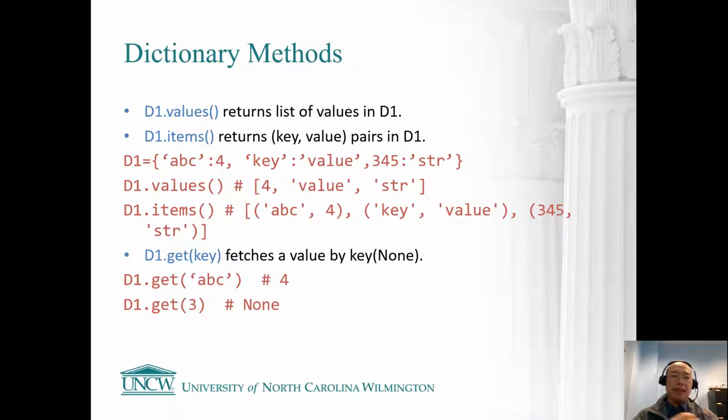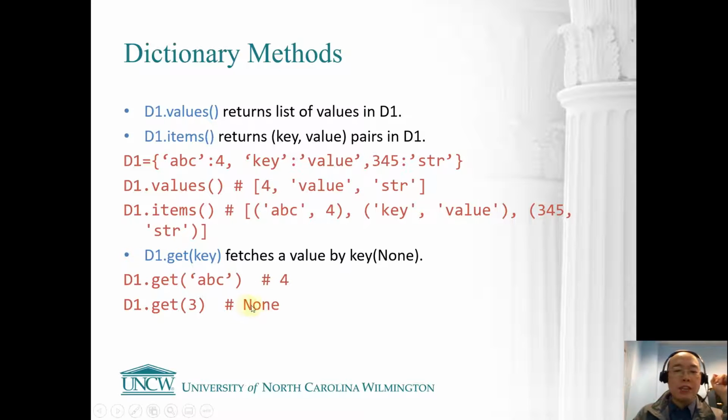Okay, and the next part: if you want to do a search, to see if you can grab a value using the key you have, you can use get. That is dictionary dot get ABC. You're using ABC as a key, and you are trying to get the value.